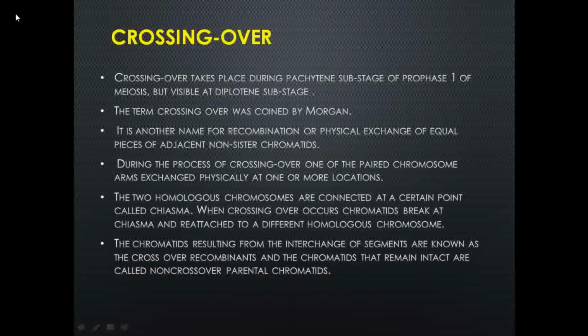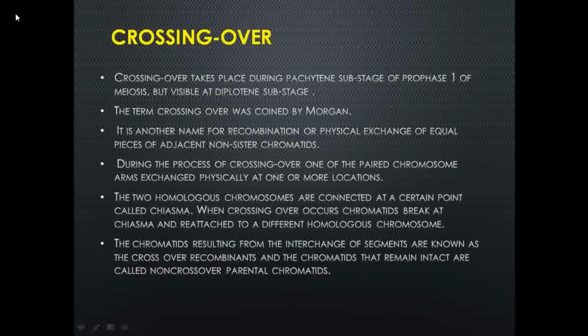First of all, what is the meaning of crossing over? Crossing over takes place during the pachytene stage, which is a substage of prophase I of meiosis. It starts from the pachytene, and as meiosis proceeds to the next stage, diplotene, it is more visible to us. The term crossing over was first coined by the scientist Morgan.